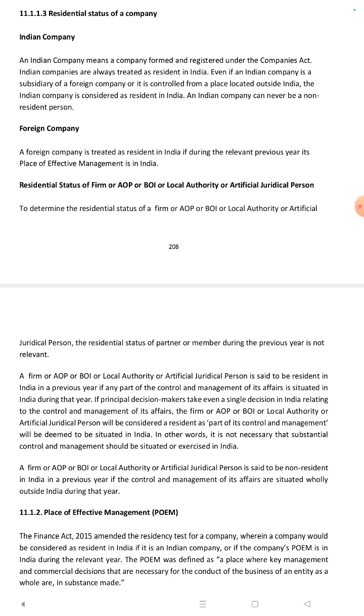Residential status of a company. Indian company. An Indian company means a company formed and registered under the Companies Act. Indian companies are always treated as resident in India, even if an Indian company is a subsidiary of a foreign company or it is controlled from a place located outside India. The Indian company is considered as resident in India. An Indian company can never be a non-resident person.